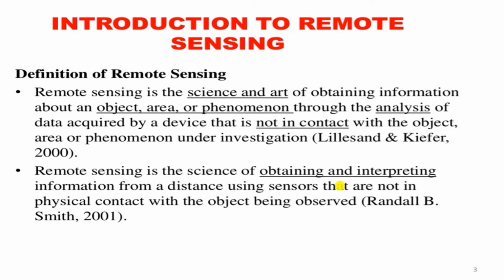Remote sensing is a science of obtaining and interpreting information from a distance using sensors. We see objects with our eyes, but some objects or characteristics we can't see with open eyes. We have to use devices for measuring some characteristics of an object.